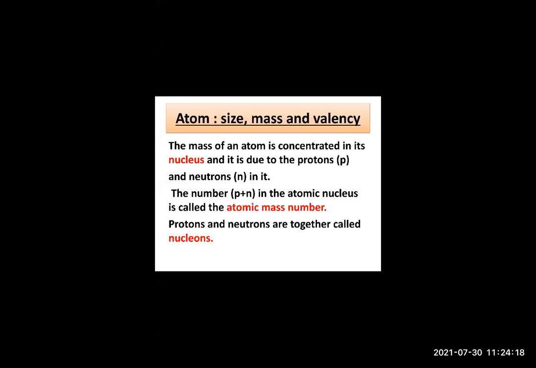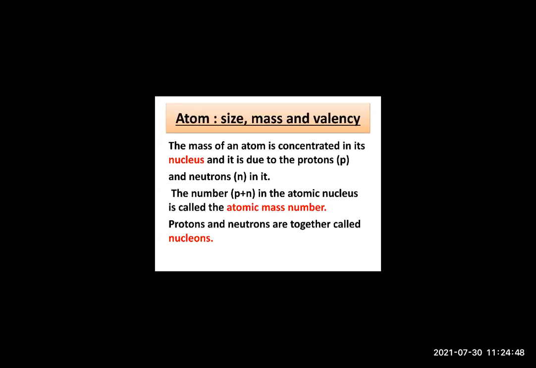Negative charge. Very good, Aditi. The electrons are always negatively charged particles. Okay. And there are also some positively charged particles. Can you name them? What are the positively charged particles called in the atom? Protons. Very good, Shriddhi. You are right. Protons are positively charged, electrons are negatively charged.